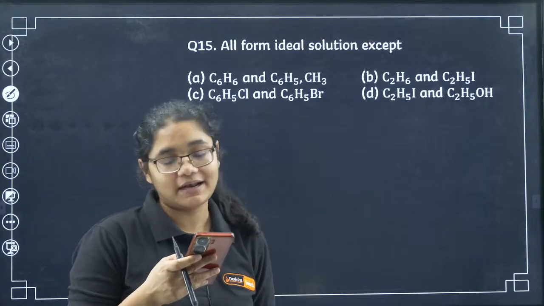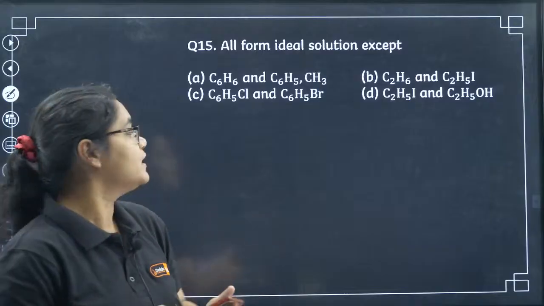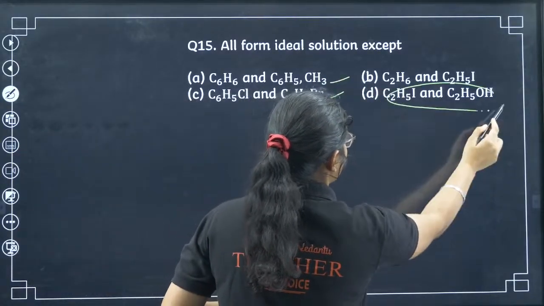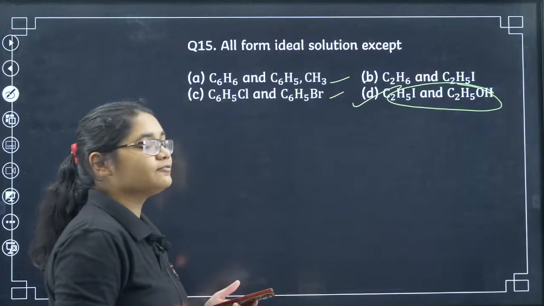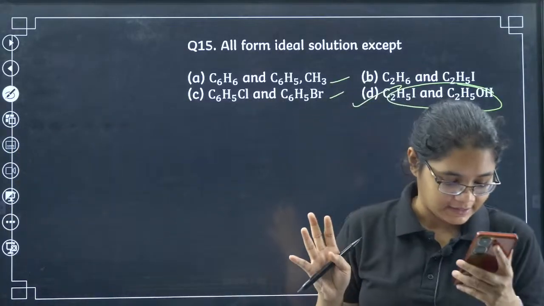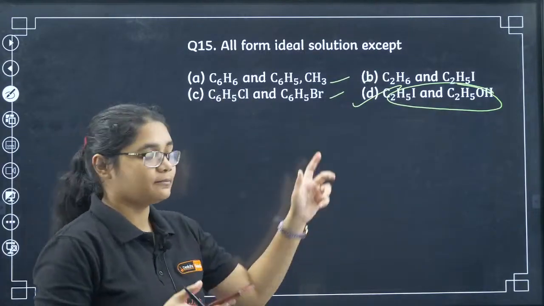Which will not form an ideal solution? We have benzene and toluene, ethane and iodoethane, chlorobenzene and bromobenzene, and iodoethane and ethanol. Which one will not form an ideal solution? A will definitely form an ideal solution. Here we will not have ideal solutions, they will have different types of interactions. So there is no ideal solution formed in this case, so it is option number D.